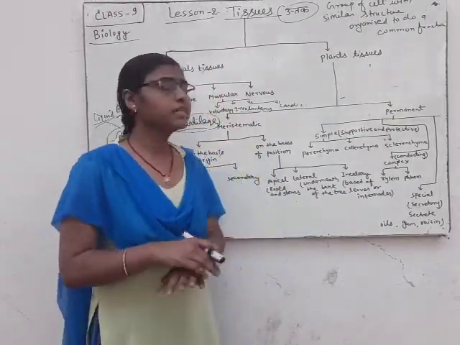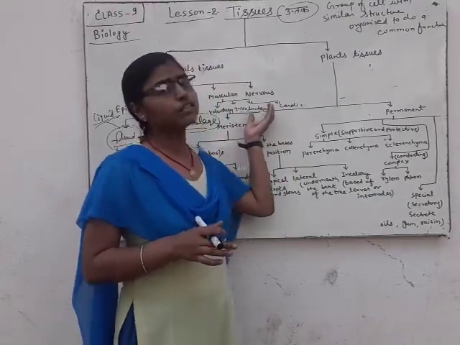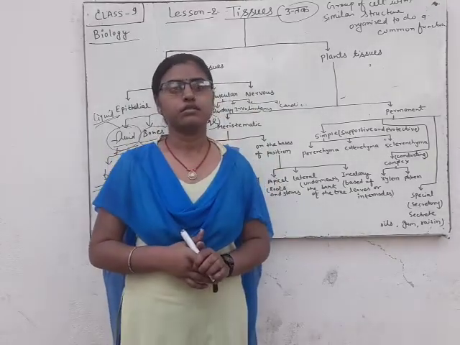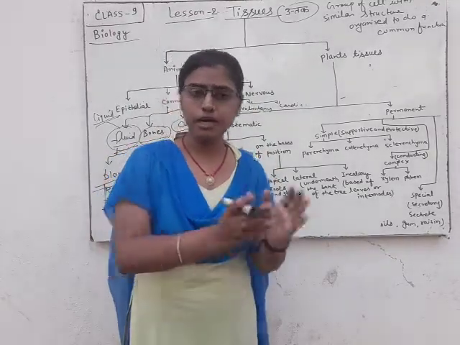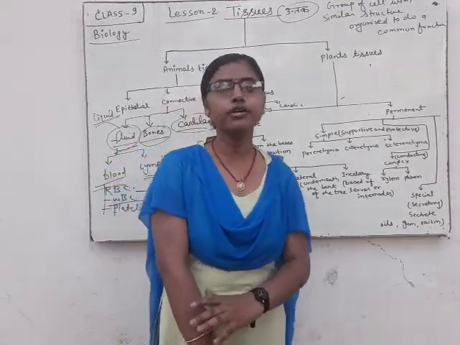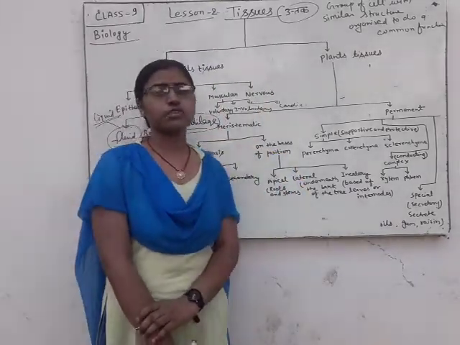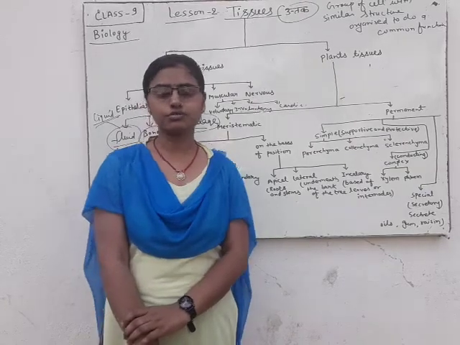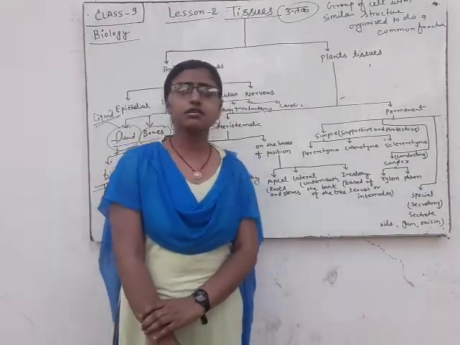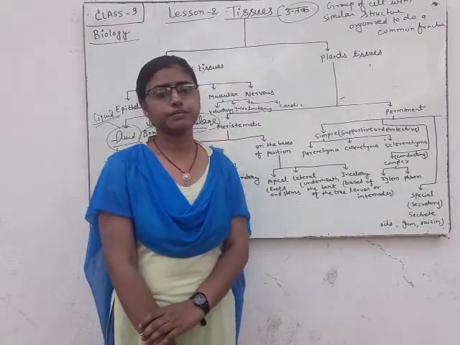No. Your answer is no. We can't control the blinking of the eye. We can't control blood vessels. We can't control our skin. So this type of tissue is called involuntary tissue. And it is found in blood vessels, skin and iris of the eye.